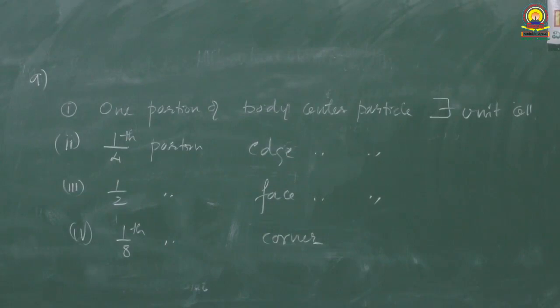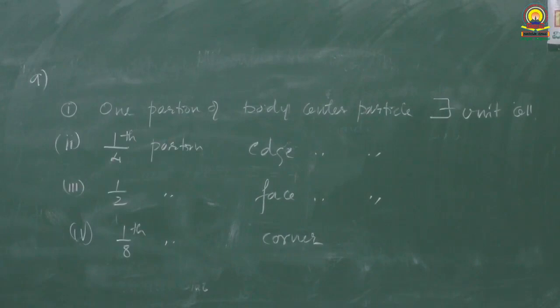Question number 10. How many lattice points in unit cell of FCC? Number of lattice points is asked, not number of particles per unit cell. Don't get confused. In simple cube, number of lattice points is equal to 8, because 8 corners are occupied.